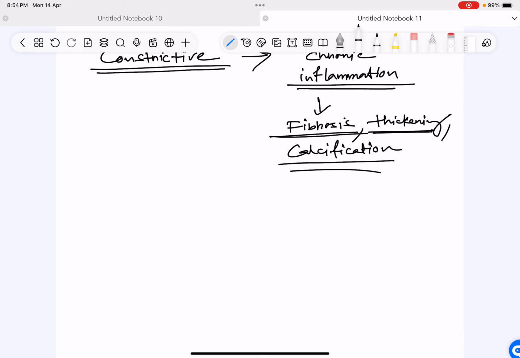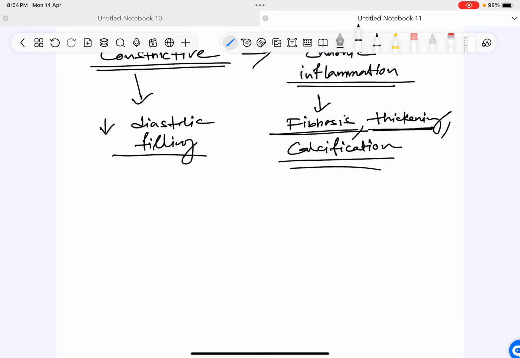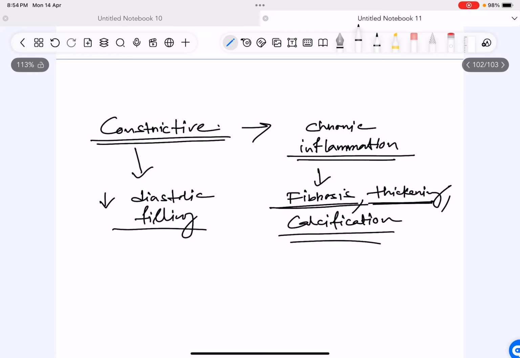Because the pericardium is very stiff, it does not allow the ventricles to expand. So constrictive pericarditis will result in decreased diastolic filling, because during diastole the ventricles will not be able to expand due to the constriction which is imposed by the pericardium.